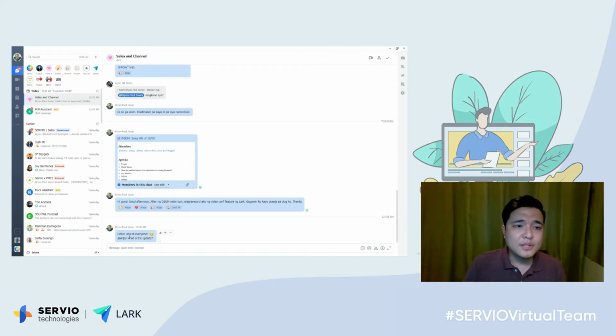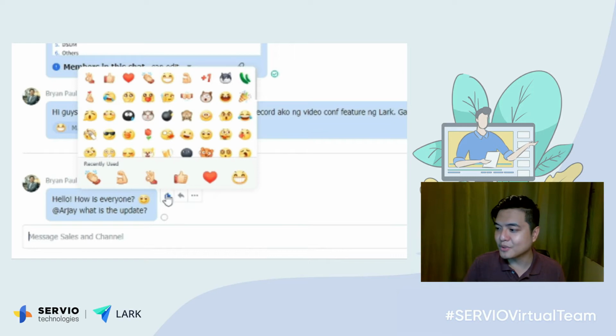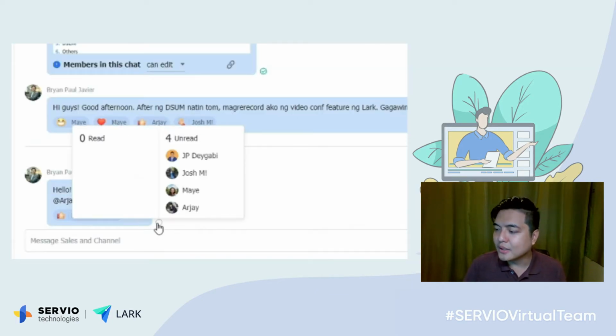For a message, you are able to react. Again, you have a lot of emojis to choose from. Let's say I want to give a thumbs up to my message. And through this button here, you would know who has read or has not read your message.